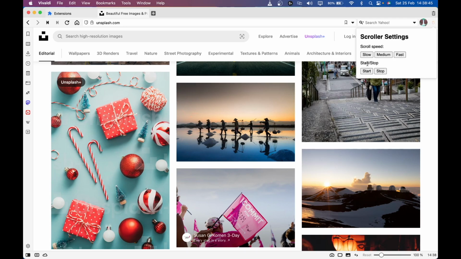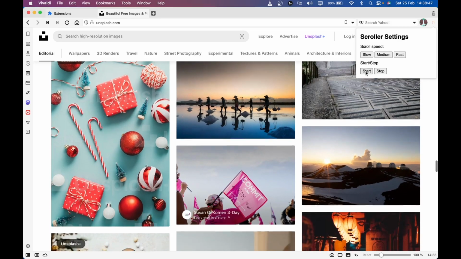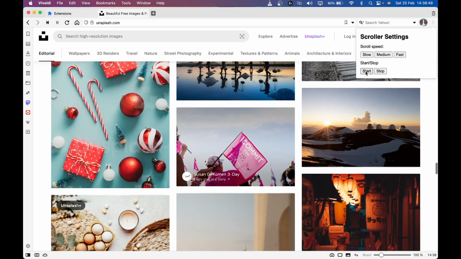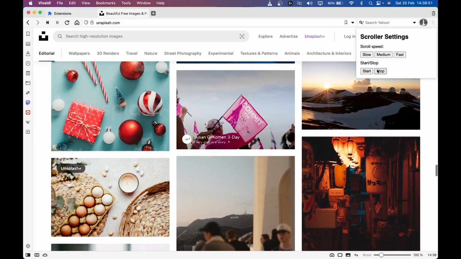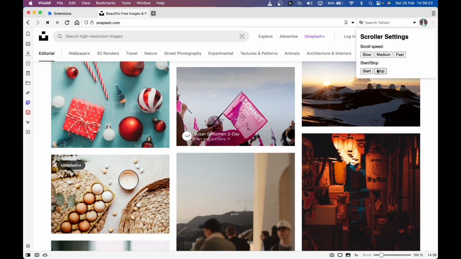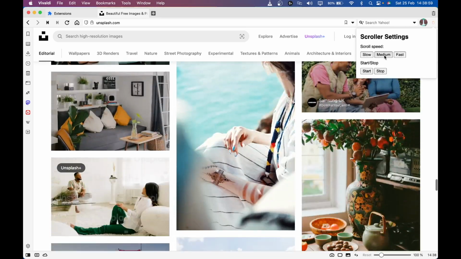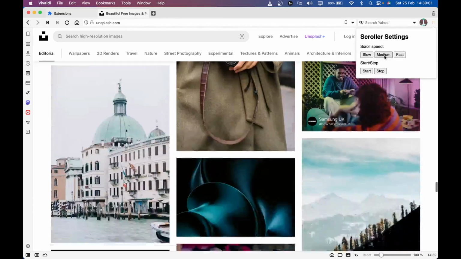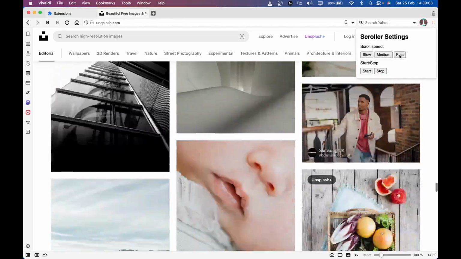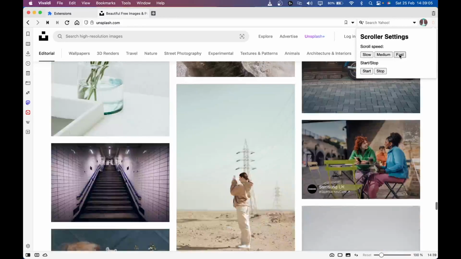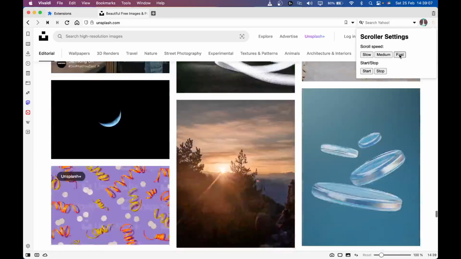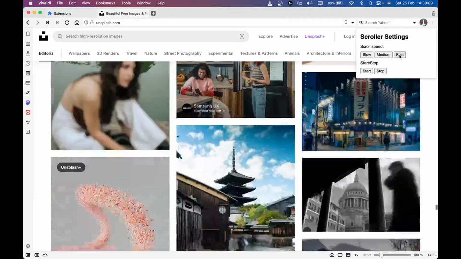So for example, if I click on start, it will start auto scrolling the web page. If I click on stop, it will stop scrolling the web page. Now again, if I click on start and if I increase the speed to medium, it will start scrolling at a medium speed. And then if I make it fast, it will start moving at a fast speed, and it'll just keep scrolling because this website keeps loading as it scrolls.